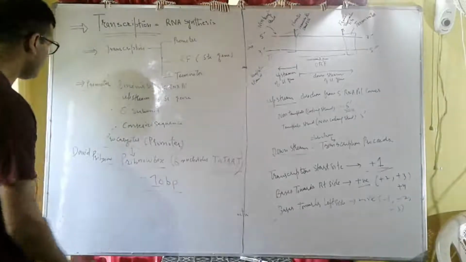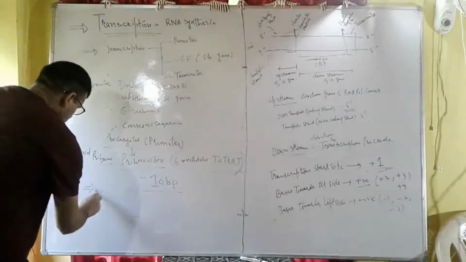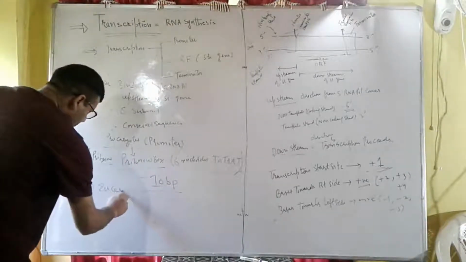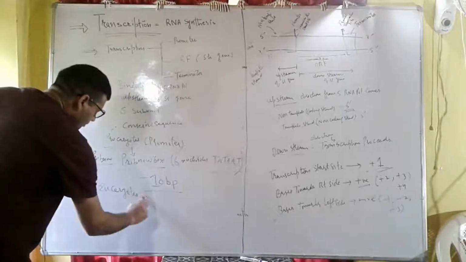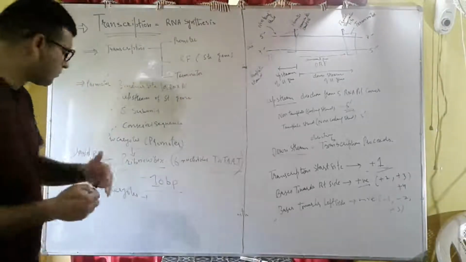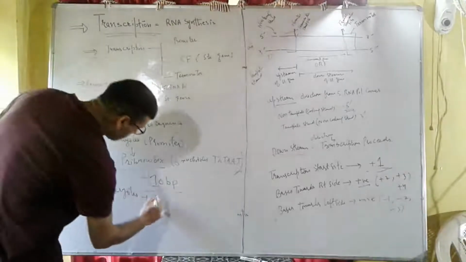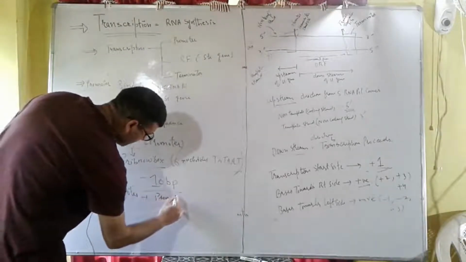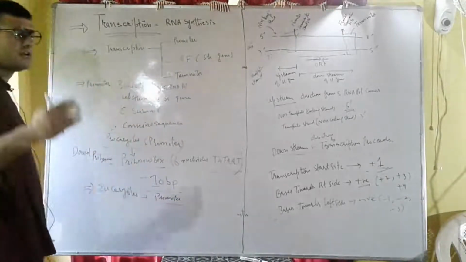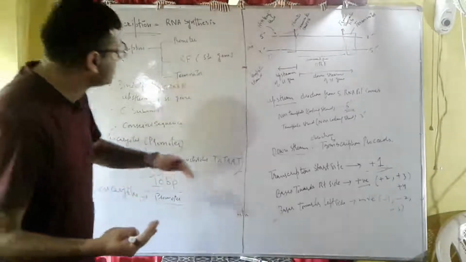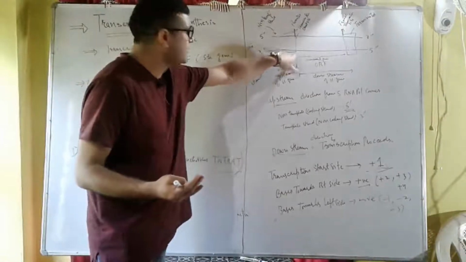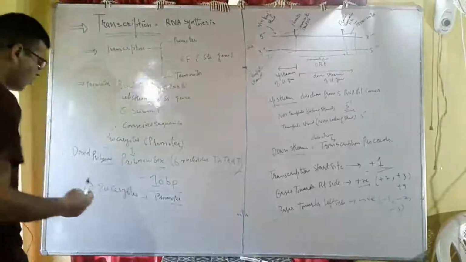And then we have another in case of eukaryotes. In eukaryotes, there is also a conserved sequence in the promoter region, which is about 25 to 35 base pairs apart from the transcription start site, and that is called the Hogness box.